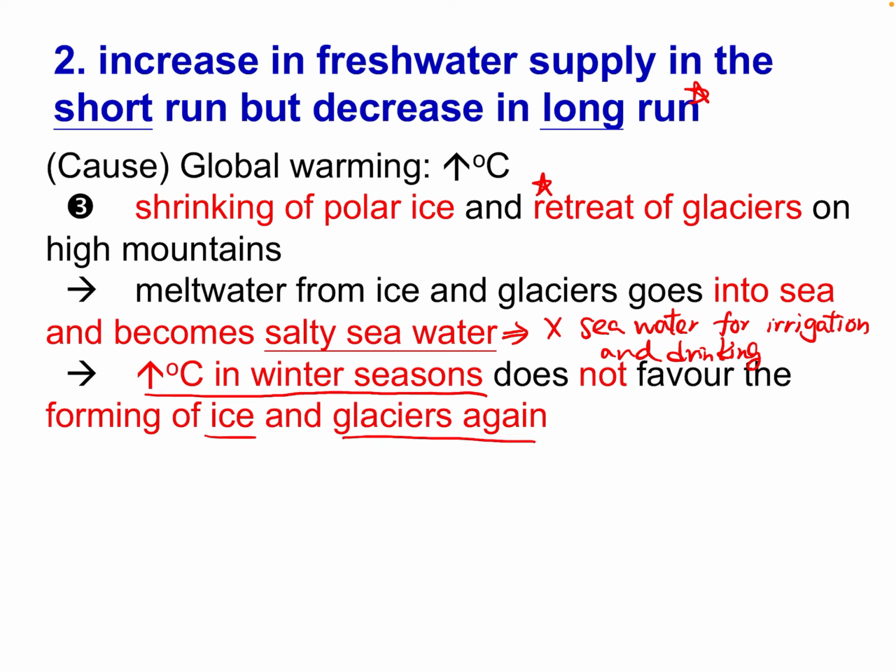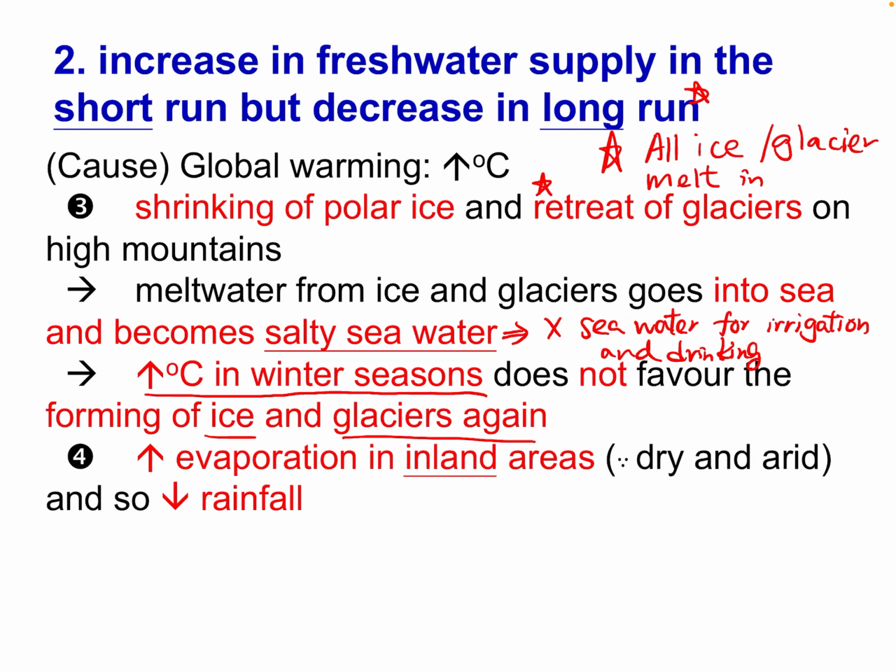That means once they are shrinking or melted, you can remark, all ice or glaciers melted in the long run. 長遠嚟講呢，咁所有嘅冰啦、冰川呢都會溶晒啦。Okay, all ice or glaciers will melt in the long run.